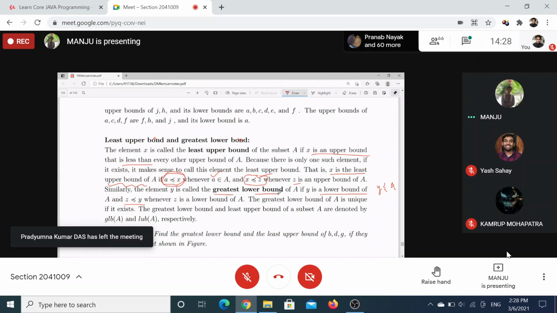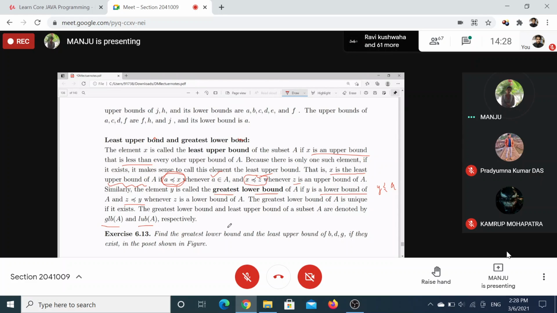Clear? If these exist, they will be unique. And this is the notation for the greatest lower bound and the least upper bound of subset A.